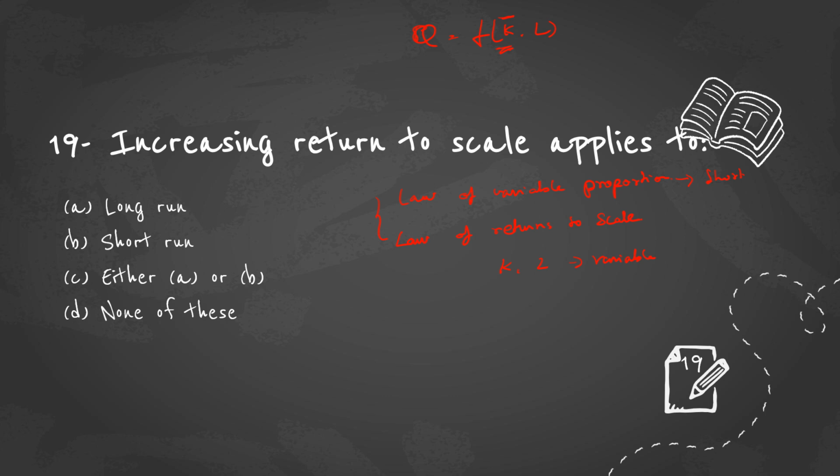Under the law of returns to scale, there are three different types of returns to scale. One is increasing returns, the next one is decreasing returns, and the other one is constant returns. The question is for increasing returns to scale. As I said, the law of returns to scale is applicable for the long run because it has all the input factors as variables. Therefore, the answer is long run.